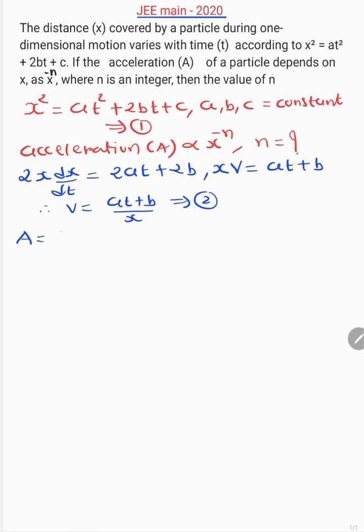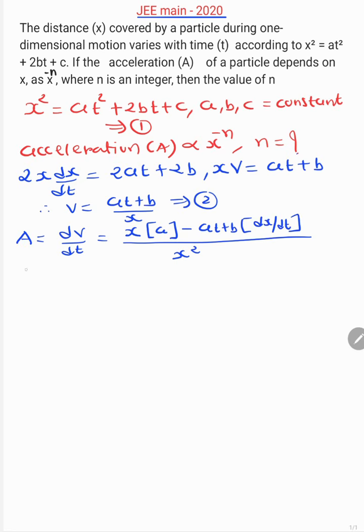Now acceleration is equal to differentiation of v with respect to time. So right side it is x into differentiation of at plus b with respect to time, that is a, minus at plus b into differentiation of x with respect to time, dx upon dt, all over x square. So acceleration is equal to ax minus at plus b.